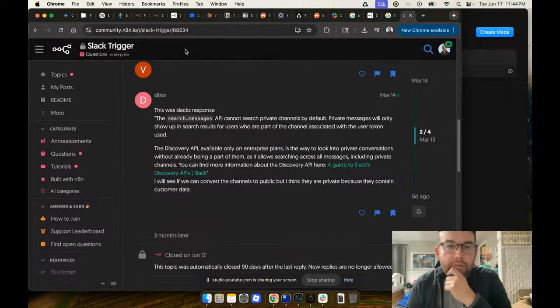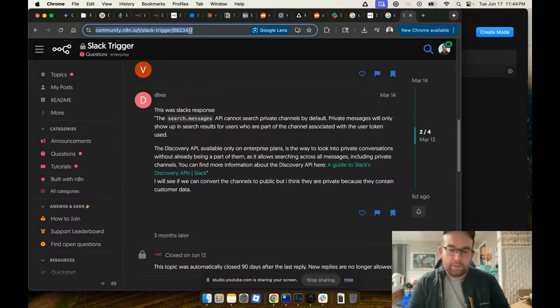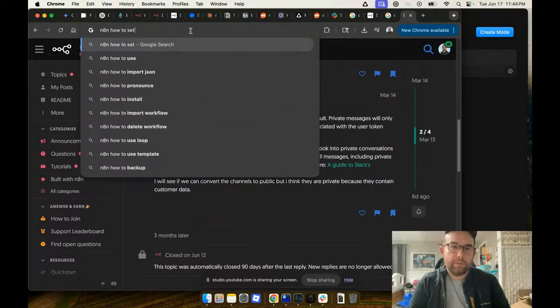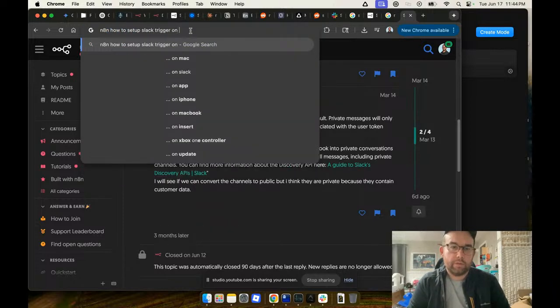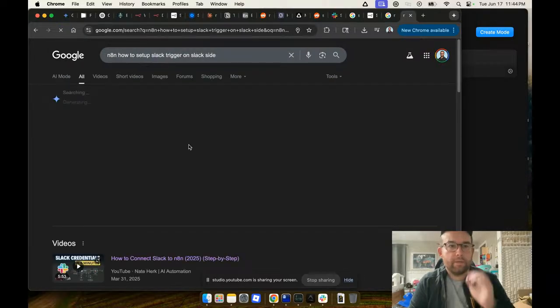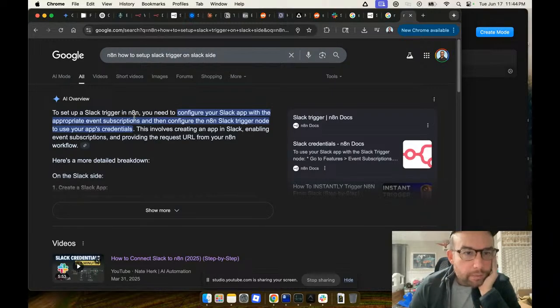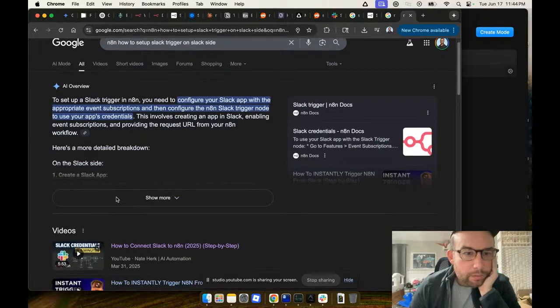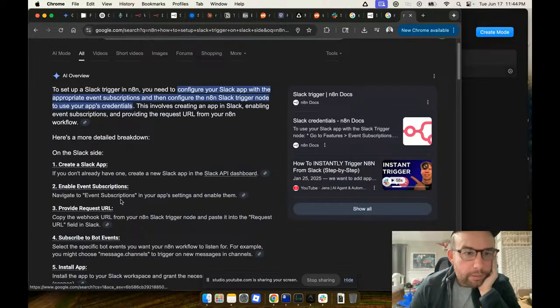Slack article. Okay, so n8n how to set up Slack trigger on the Slack side. Figure out the appropriate event subscriptions on the Slack side. Create a Slack app. Enable event subscriptions. Copy the webhook URL from your n8n Slack trigger node.